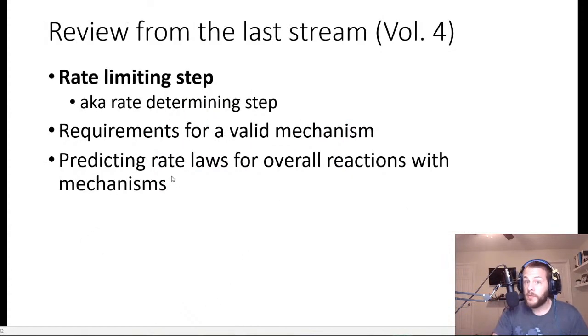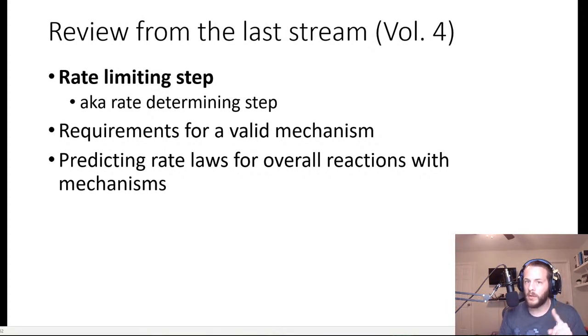The other thing we talked about, which is very important, was the requirements for a valid mechanism. Remember, reaction mechanisms are not proven, they can only be validated, because you can't interview molecules to figure out where they've been. You can only probe them experimentally to deduce what the mechanism probably is, but they're never actually proven. They're either valid or invalid. The two requirements for a mechanism to be valid are, number one, the sum of the elementary steps must equate to the overall chemical reaction equation.